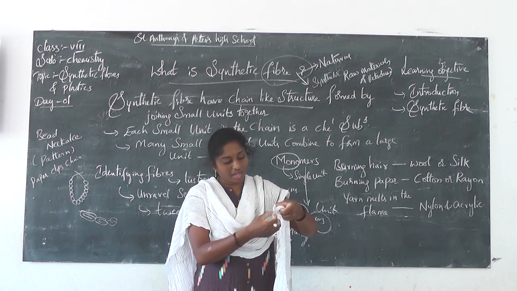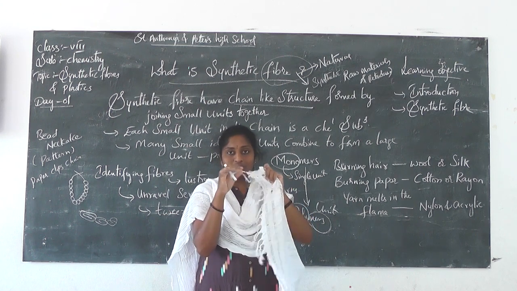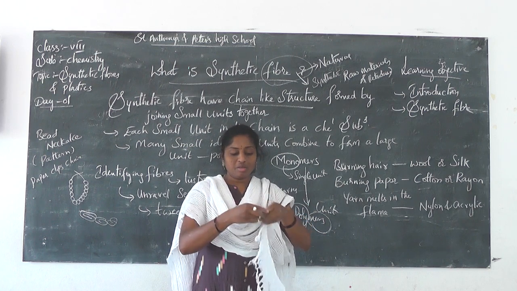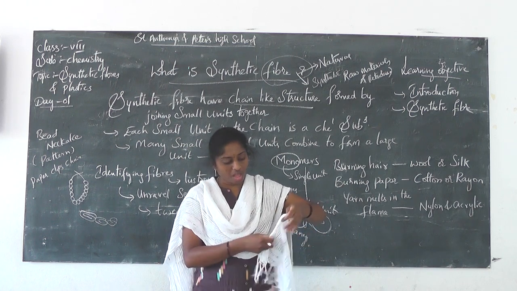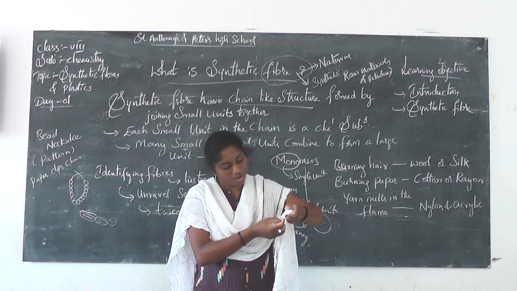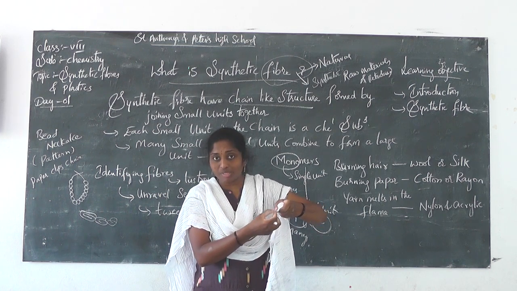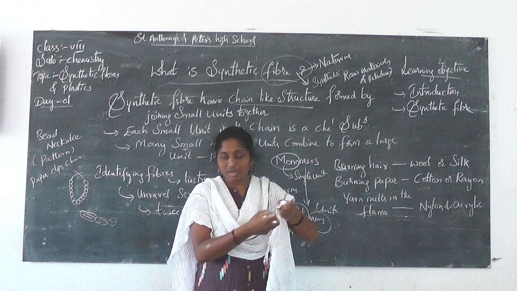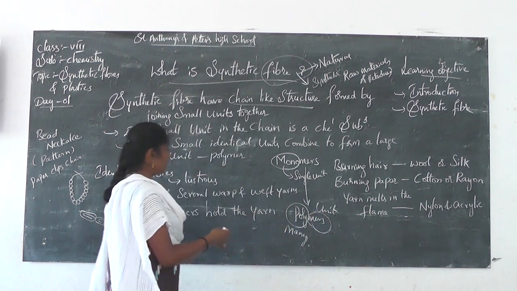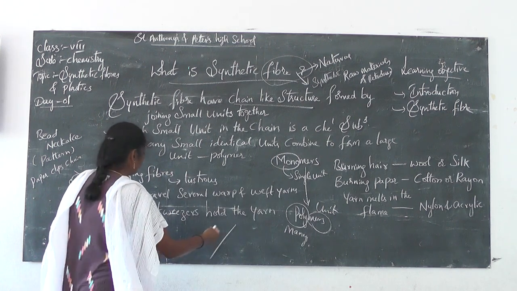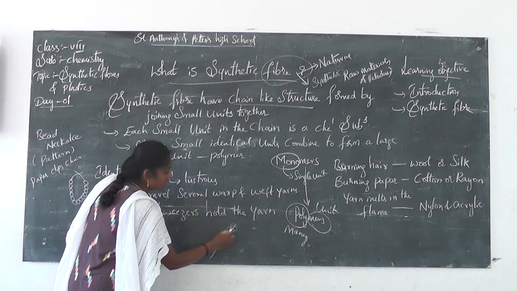If you have layers like this, it's okay. You can cut it and thread it. But if you don't have this, if you cut a small piece of cloth and remove it like this, the small thin fibers will come out. So you have to select that type of fibers, and then take one glass rod or a small wire. Then you have to place it like this.